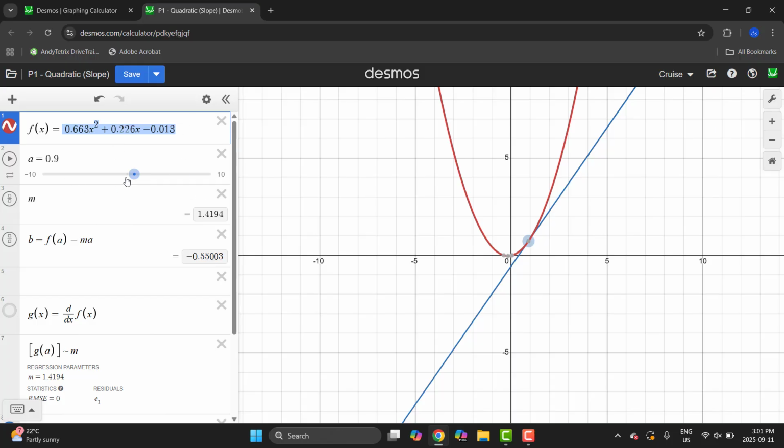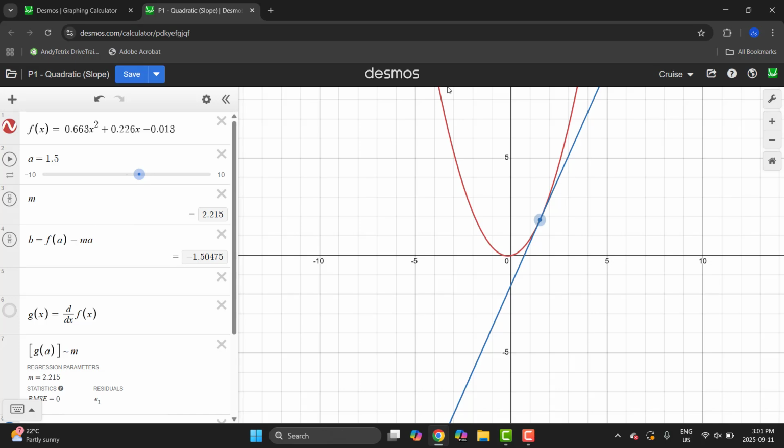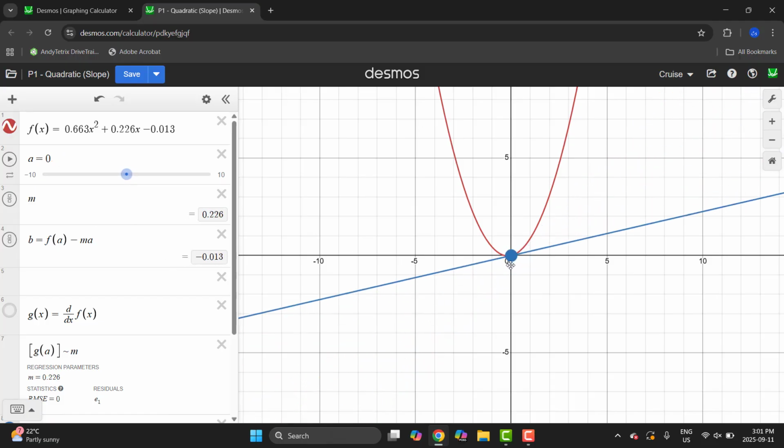Why we do this is it allows us to use the slider to sort of probe the rate of change at any given point in time. We know that if we take a tangent off of a curve of a displacement time graph, which is what this red parabola is, the displacement time graph can give us the velocity. In this case, the tangent and its slope is known as the instantaneous velocity. So what we can do here is use this to create some xy pairs, and then we can use those xy pairs to actually figure out what is our change in velocity over time.